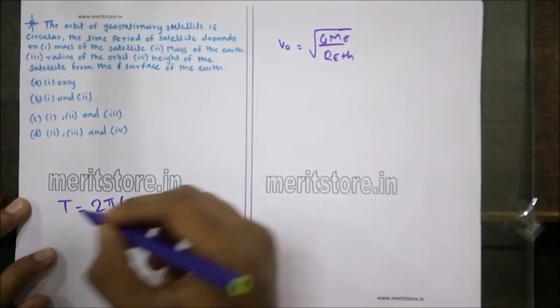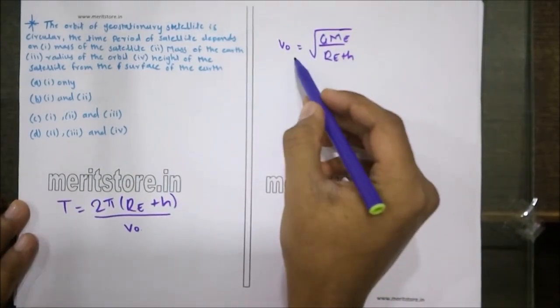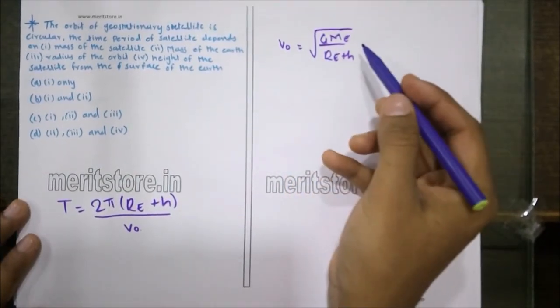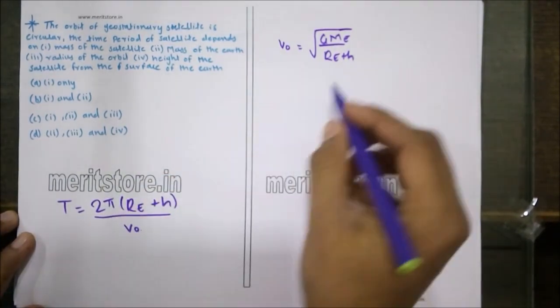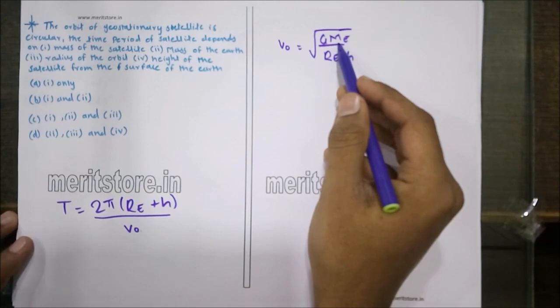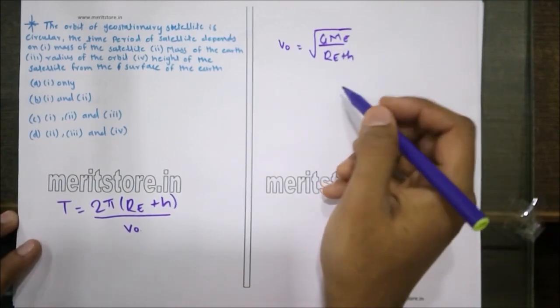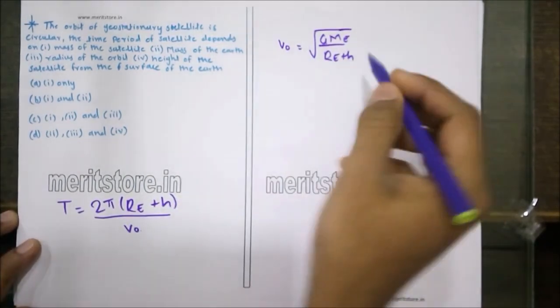Now, as we can see, both the time period and the orbital velocity are independent of the mass of the satellite, and hence they only depend on the mass of the Earth, the radius of the Earth and the height of the orbit.